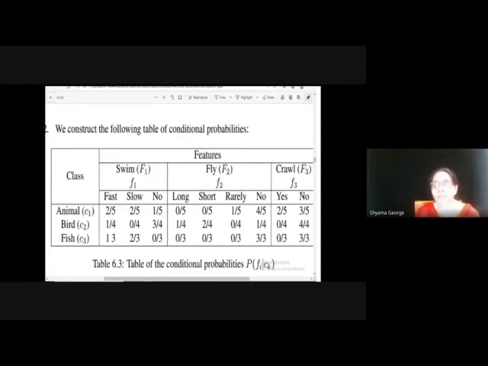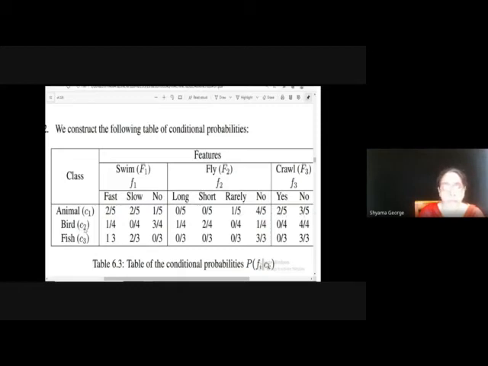Now we can compute the conditional probability based on the frequency table. Just by dividing each value given in the frequency table by the total number of records of the corresponding class, you will get the conditional probability table. So from the frequency table, in this case animal, we are dividing each value by 5. 5 is the total number of objects with the class label animal. So 2 by 5, 2 by 5, 1 by 5, 0 by 5, 0 by 5, 1 by 5, 4 by 5, 2 by 5, 3 by 5.